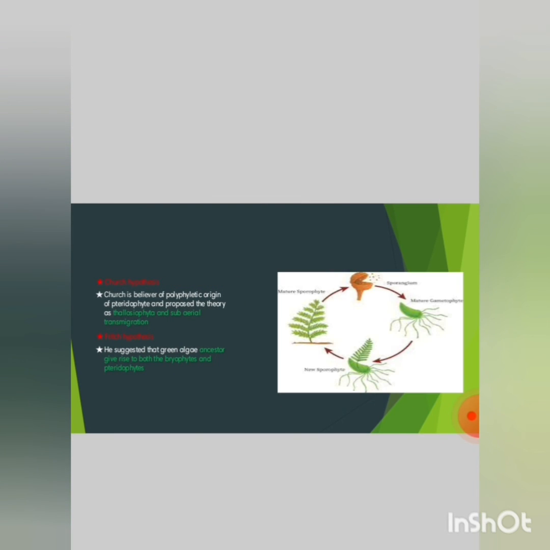Such is a believer of polyphyletic origin of pteridophytes and proposed the theory of Thallophytic and subaerial transmigration. Fritsch hypothesis: he suggested that a green algal ancestor gave rise to both the bryophytes and pteridophytes.